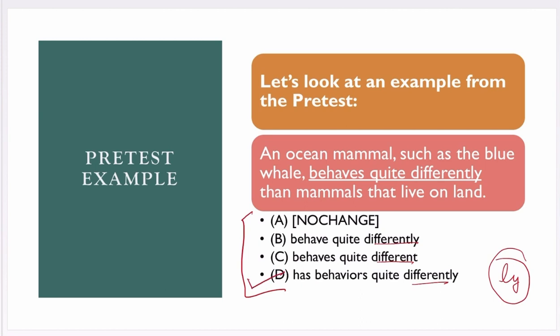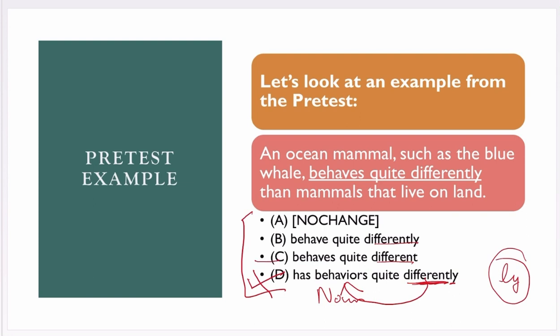Now let's first look at choice D. In D, it is one of our worst options, because the adverb differently over here is attempting to modify the noun behaviors. So we know that an ly word or adverb cannot modify a noun. So we will eliminate this option.